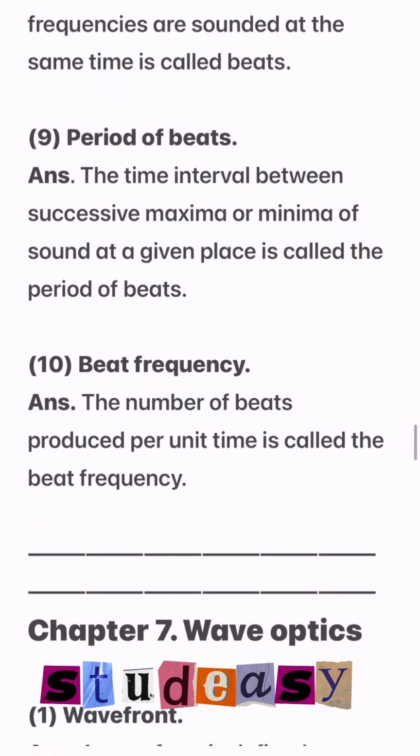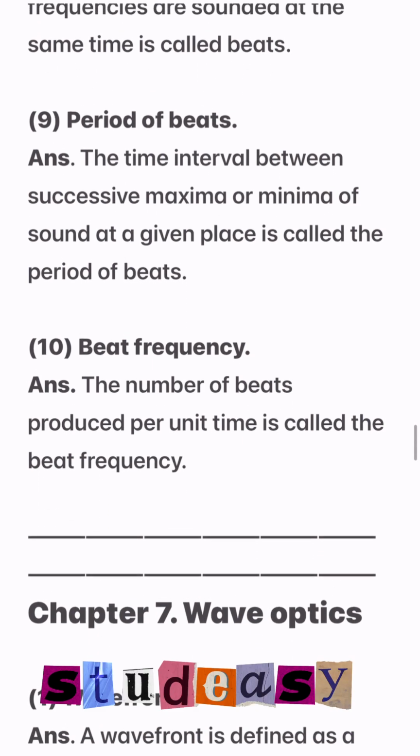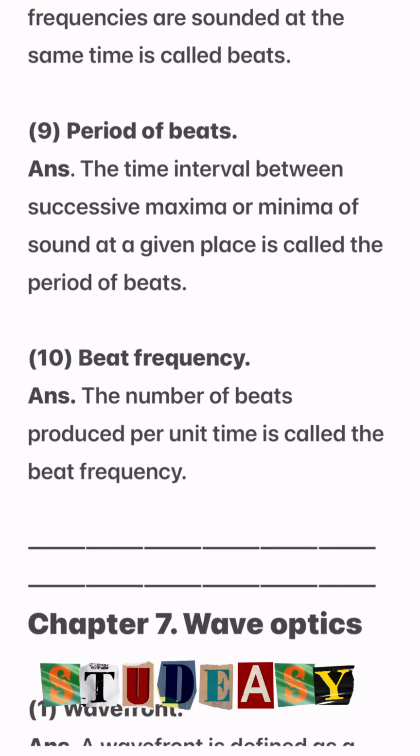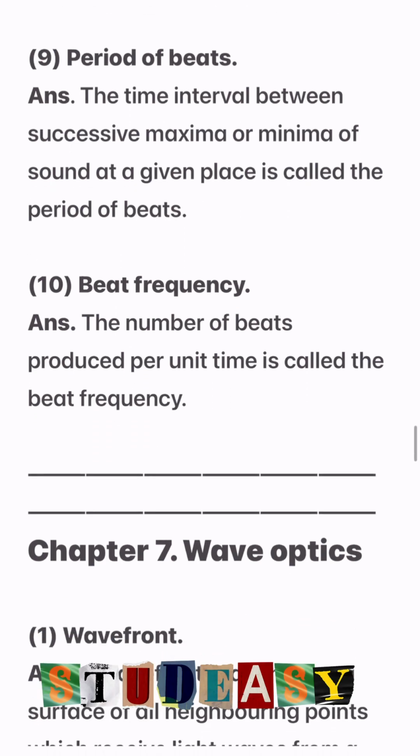Number 9, period of beats. The time interval between two successive maxima or minima of sound at a given place is called the period of beats. Number 10, beat frequency. The number of beats produced per unit time is called the beat frequency.